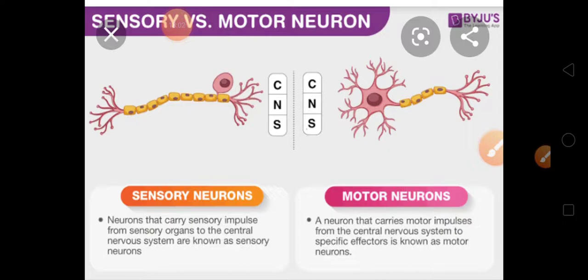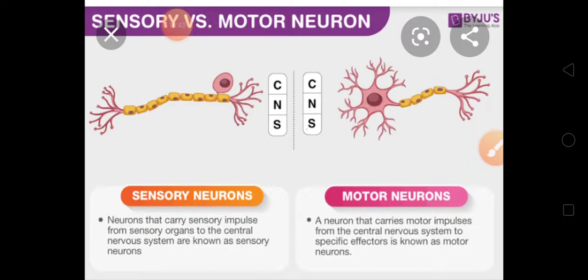And motor, what will it do? It will carry the impulse, motor impulse, from central nervous system, that is brain. So from brain it will go to the effector areas. Specific effectors means where the effect is. So it will go back to its sense organs. So that is motor neurons. Okay, so we can say here that both of them are doing the same function but in opposite directions. Both of them are carrying impulses, one is sensory impulse and one is motor impulse.